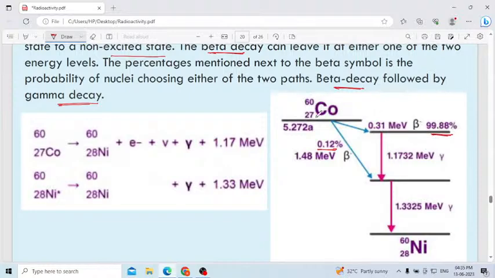99.88% of this cobalt, at a higher level, will move to this energy level. How much energy does it have to spend? 0.31 MeV. Then the next energy level it will move to, 0.12%. This one is almost 99%. Beta decay will occur, but this one is very small. First it will follow beta decay, then it will follow gamma decay. That's why, in the case of gamma emission, the higher excited level always moves to the ground level. Okay.